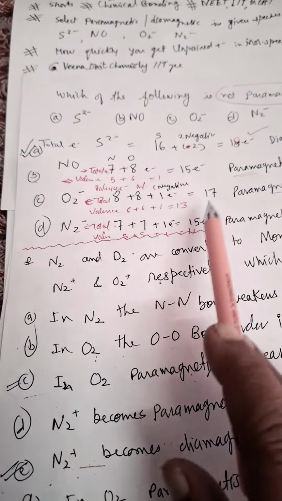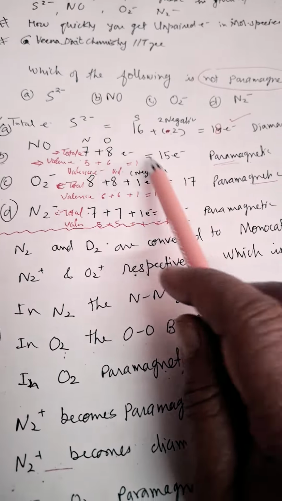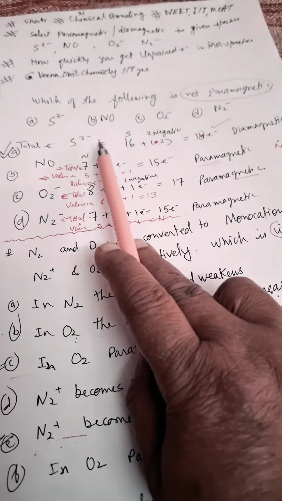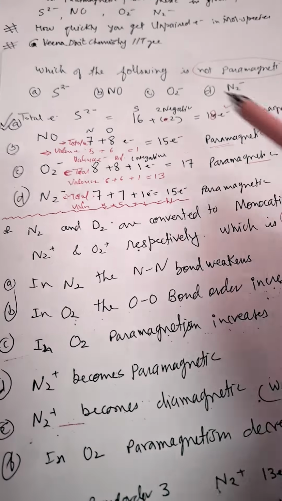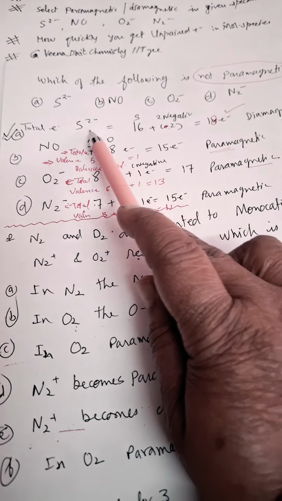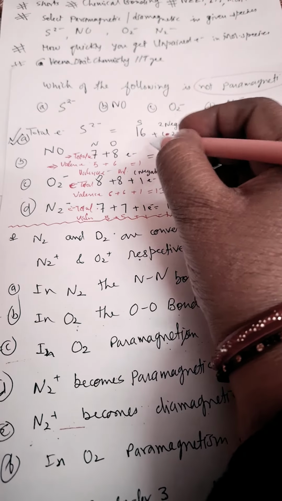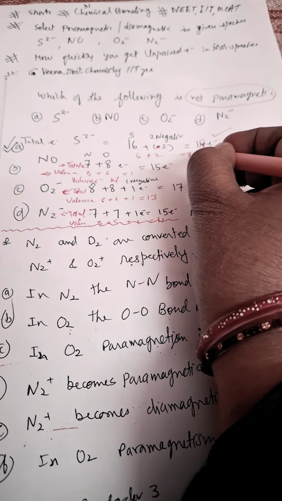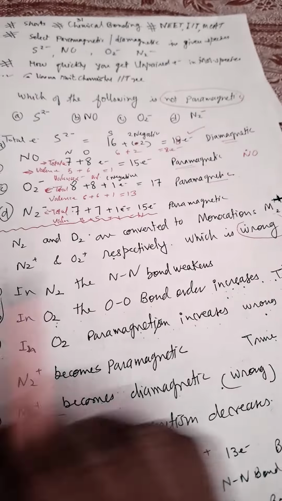There is one trick, but there is an exceptional case also. We discussed that also. For S2 negative, we have to see how many total electrons there are. We can take total electrons or valence electrons. Sometimes I take total electrons, sometimes valence. Total electrons here is 16 plus 2, 18. With valence, 6 plus 2 is 8 electrons, so that is an even number, so it is diamagnetic. So it is not paramagnetic. Answer A is correct.